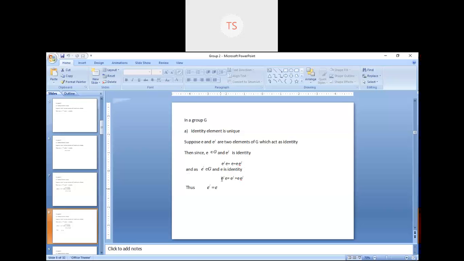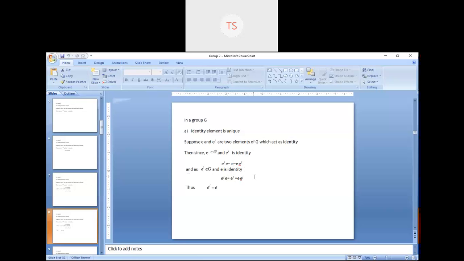Then again you will get E dash into E is equal to E dash. But there is a difference: here I have written E, and in this line I have written E dash. Why have I written E dash in place of E? Do you have any idea?